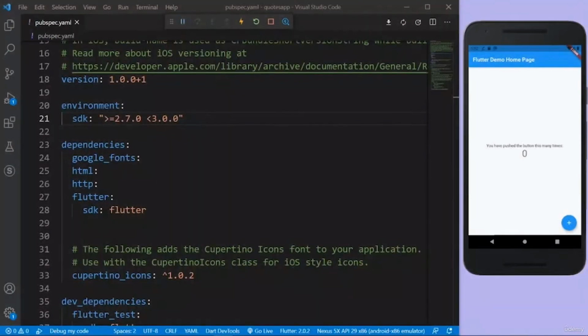So okay guys, I created a new folder named quotes app, and let's directly jump into the pubspec.yaml file and get some packages. So I got 3 packages. The first package is going to be the Google Fonts package to use any font I want. The second package is going to be really important. This HTML package is going to enable us to scrape the data from a website. And the HTTP package we're just going to use to make a request to that website and get some response back. With that response, we're going to use the HTML package again and scrape the data.